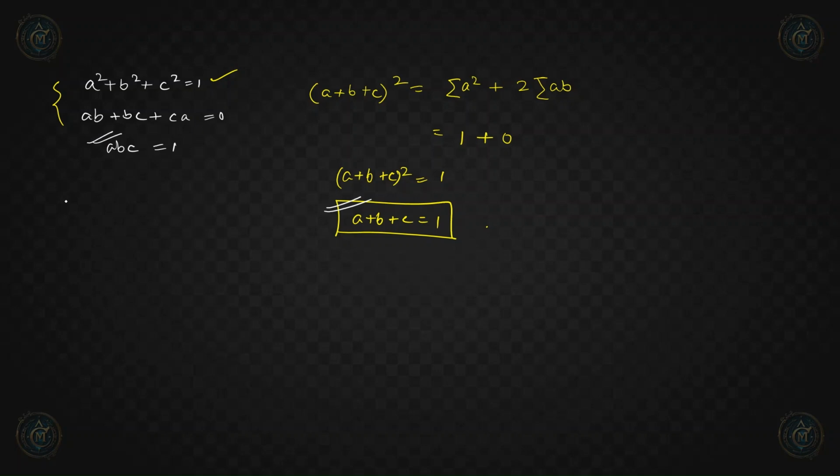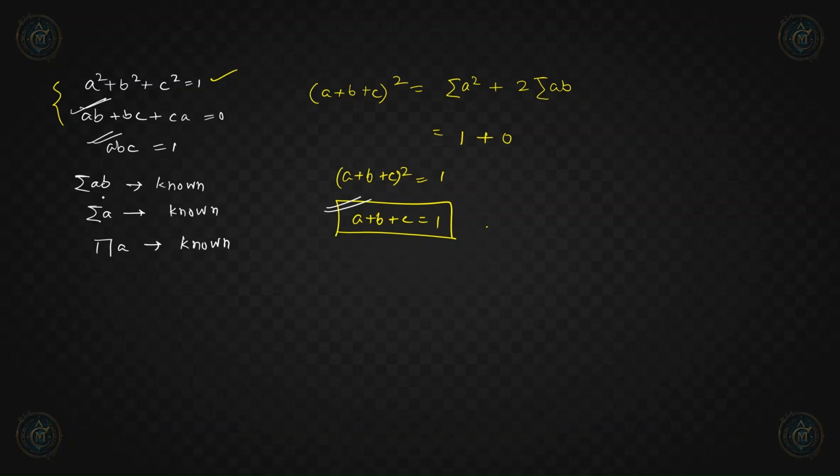Also we know the sum of the products of the numbers taken two at a time, which is summation ab, so this is already known. Summation a is known and product of a is known, right?